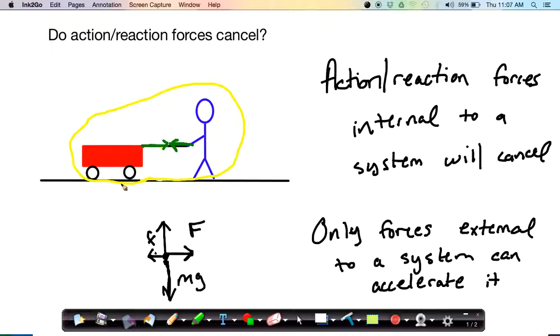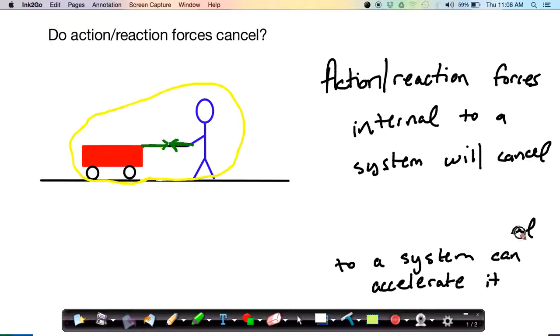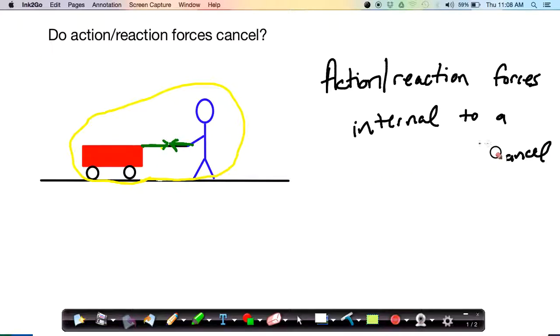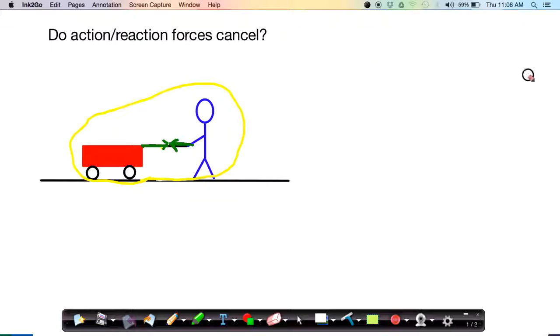Only forces external to the system can accelerate it. So these internal forces that we talked about before, person pulls on wagon, wagon pulls on person, they cannot accelerate the combined wagon-person system. So I know this is all a little bit tricky, so let's try and break things down a little bit here. We can look at three different systems for this example. We can look at the system of just the wagon, like we did earlier. We can look at the system of just the person, or we can look at the combined system of the person and the wagon. So right now we're looking at the combined system of the person and the wagon.